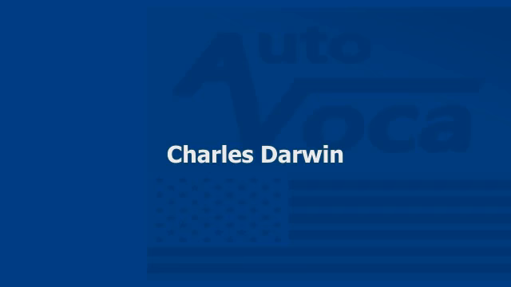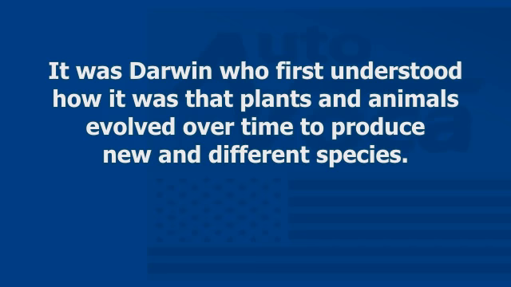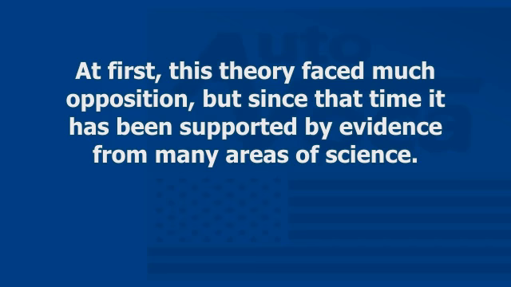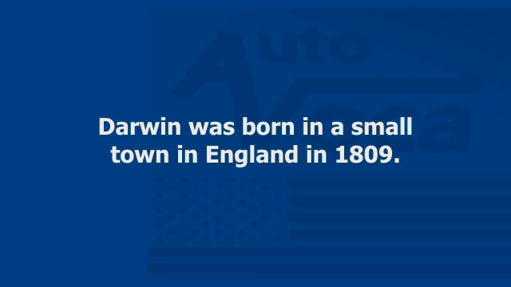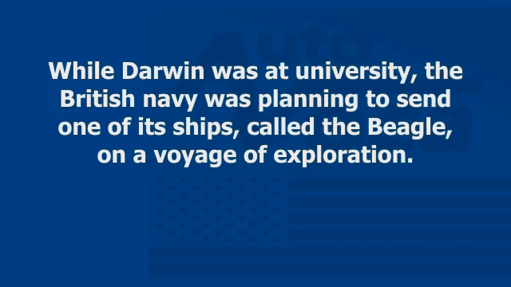Charles Darwin. Charles Darwin made what might be the most important scientific discovery of all time, the theory of evolution by natural selection. It was Darwin who first understood how it was that plants and animals evolved over time to produce new and different species. At first, this theory faced much opposition, but since that time, it has been supported by evidence from many areas of science.